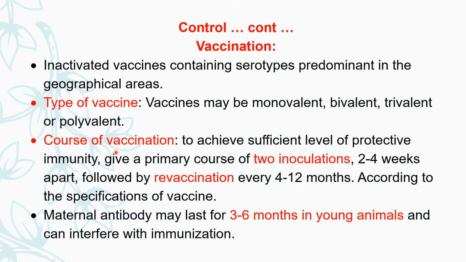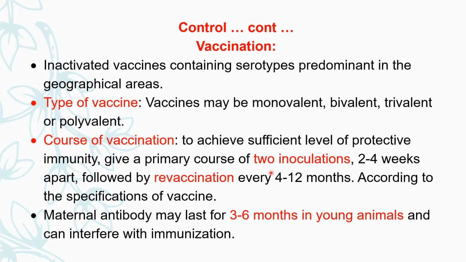I would like to discuss the course of vaccination. It is very important to achieve a sufficient or satisfactory level of protective immunity. Give a primary course of two inoculations, two doses of vaccination. First vaccination is today, then second vaccination at 2 to 4 weeks after.